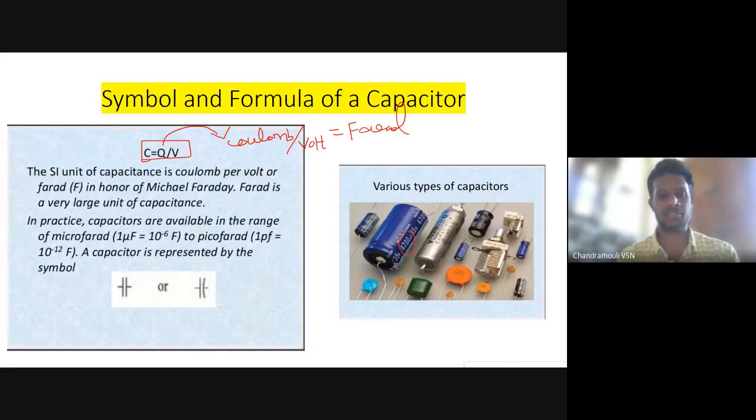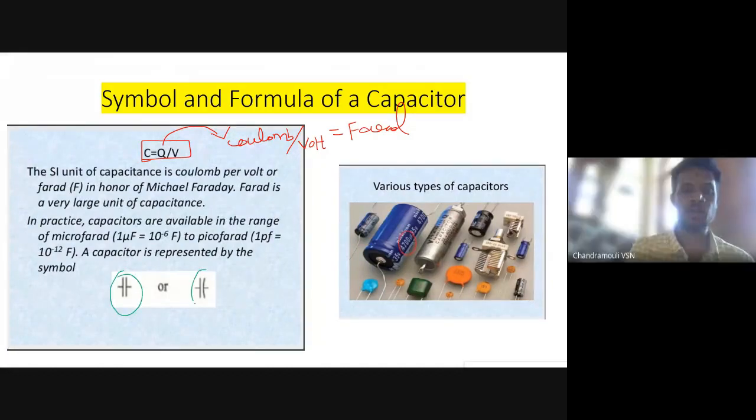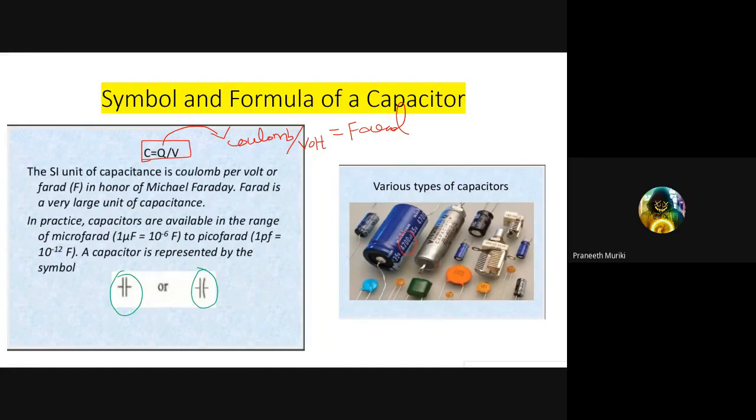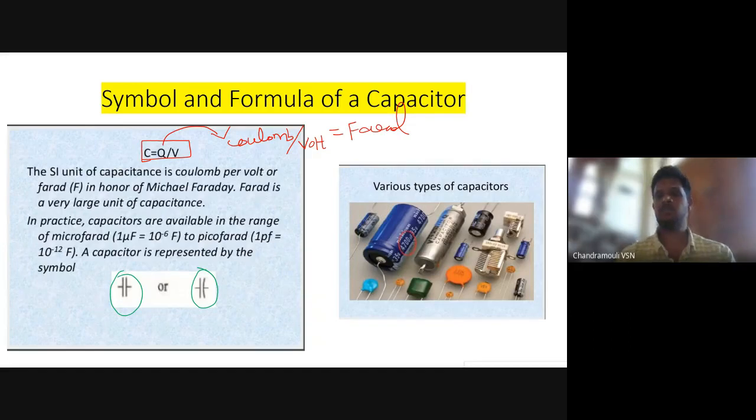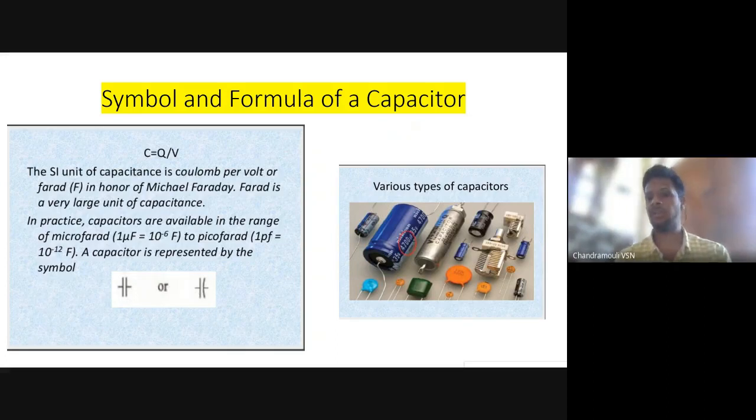So a capacitor is represented by the symbol: either two equal parallel plates, or one straight and one curved plate. Both represent capacitors. What are you finding in the right side picture, beta? Sir, various types of capacitors. Very good, Pranit.